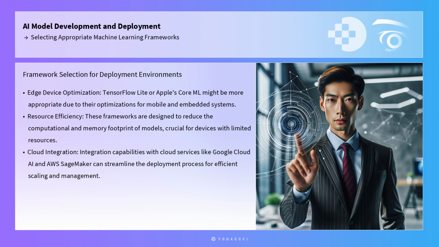The choice of a machine learning framework is also influenced by the deployment environment. For instance, if the goal is to deploy models on edge devices, TensorFlow Lite or Apple's Core ML might be more appropriate due to their optimizations for mobile and embedded systems. These frameworks are designed to reduce the computational and memory footprint of models, which is crucial for devices with limited resources. Furthermore, the integration capabilities of these frameworks with cloud services such as Google Cloud AI and AWS SageMaker can streamline the deployment process, allowing for efficient scaling and management of AI applications.